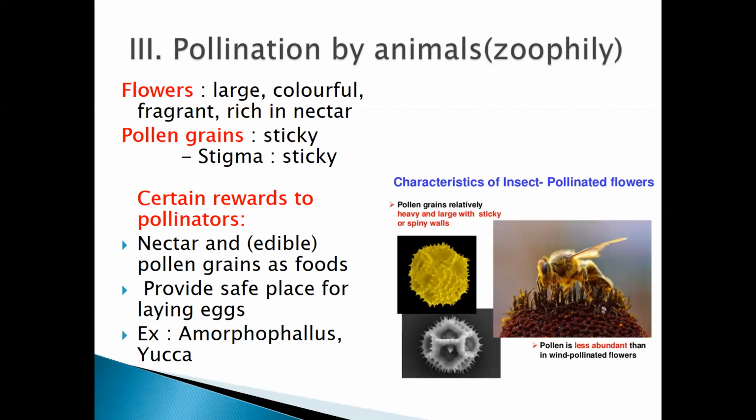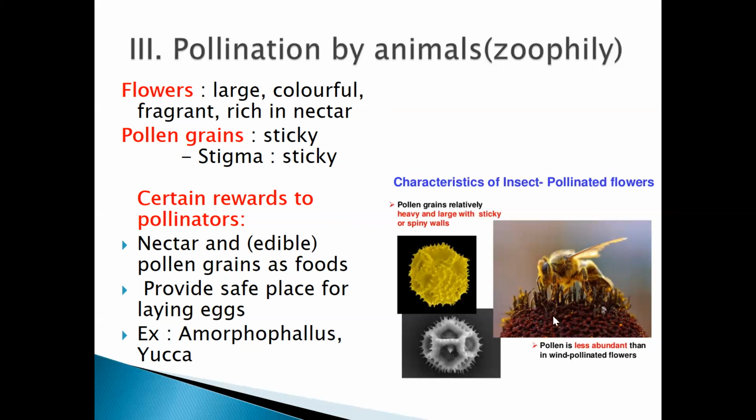Now, why are the pollen grains sticky here? See, very easy, students. Now, what happens? The bee or the insect will come and sit on the surface of the flower. And now what happens? The pollen grains go and attach to their legs. Why? Because they are sticky, right? Because of the sticky nature, they go and stick to the legs of these insects or bees.